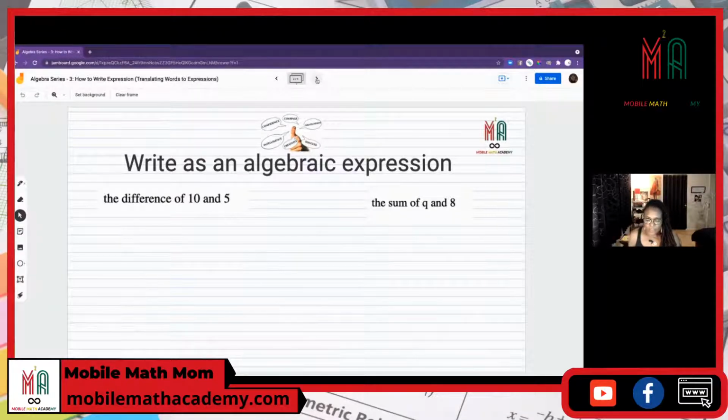So I'm going to play with this word algebraic for just a minute. We're going to do algebraic expressions and just expressions. So algebraic, we're going to put a question mark by that because some of the things that we see are going to be algebraic and some not, okay? And all we're doing right now is writing the expression. We're not evaluating. It's important that you understand that.